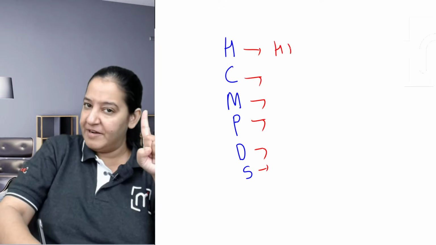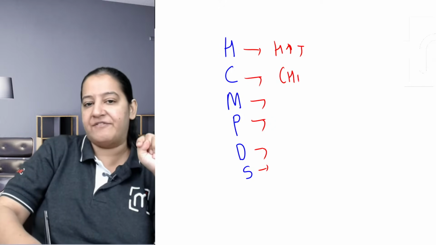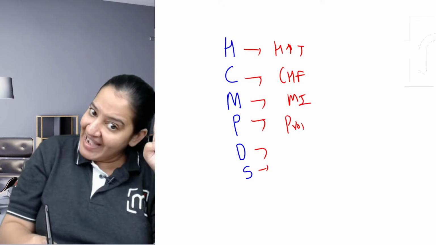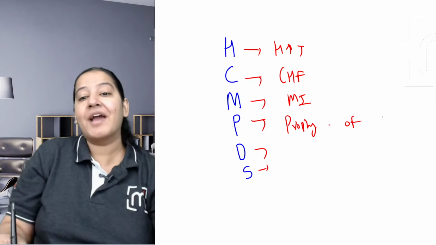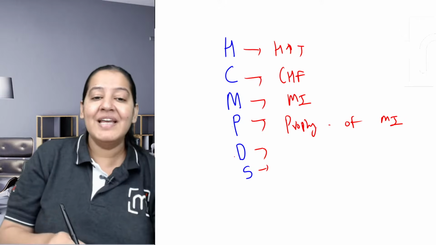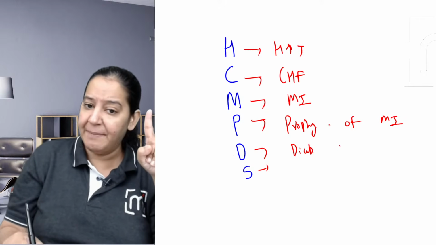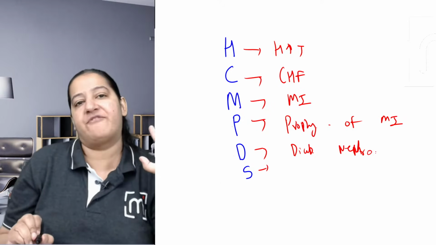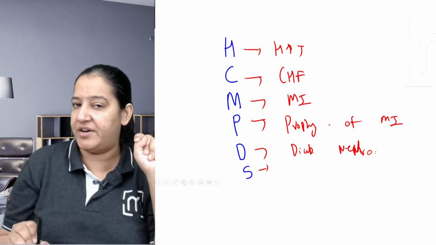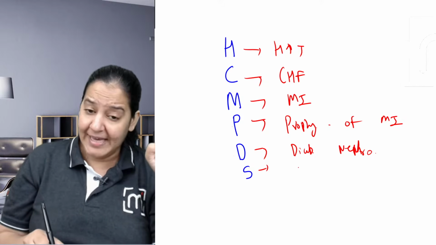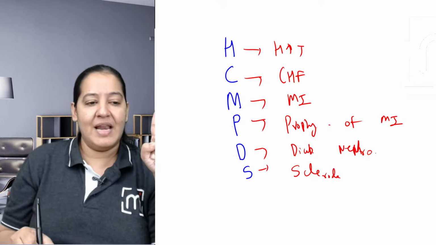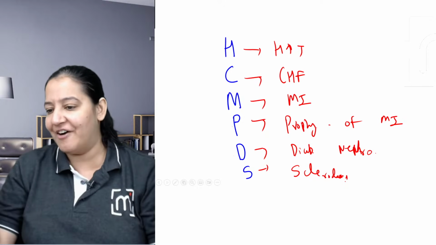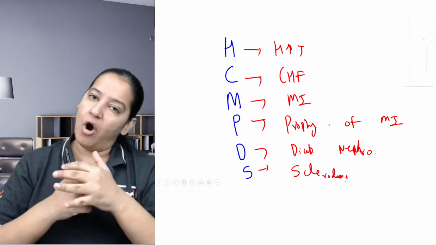H stands for hypertension. C stands for congestive heart failure. M stands for MI, myocardial infarction. P stands for prophylaxis of MI. MI भी है और MI का prophylaxis भी है भाई, है ना? D stands for diabetes. Diabetes में only nephropathy, not neuropathy, not retinopathy. It will prevent only nephropathy. Out of the 3 complications, 1 can be prevented. And S stands for scleroderma crisis. Everyone give me a thumbs up. You got the full form?